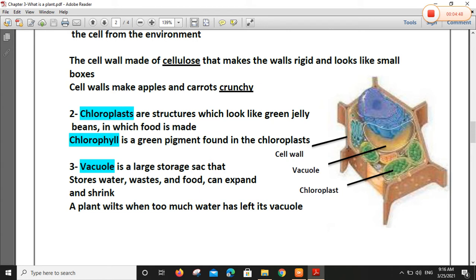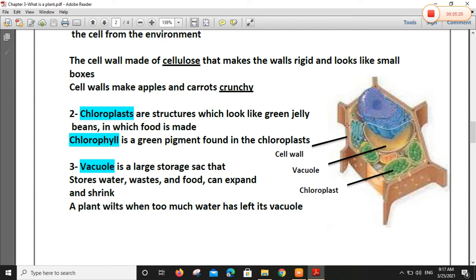It gives a definite shape for plant cell, protects it and separates it from the environment. This cell wall is made of cellulose that makes it rigid. So when we eat apple or carrot or cucumber, it feels crunchy. Cell walls make the effect of crunchy, making apples and carrots crunchy.